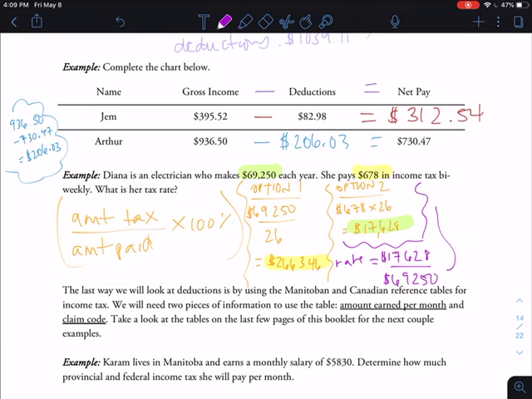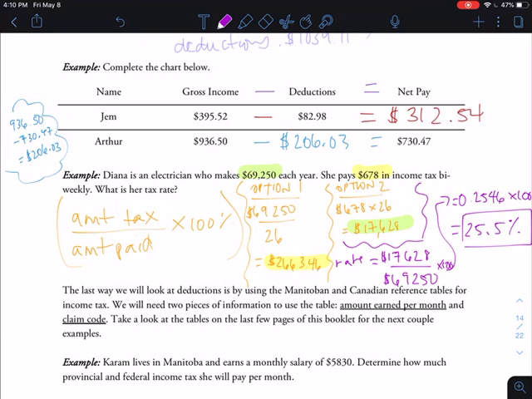And then we're going to multiply that by 100, okay? And so first we're going to get that decimal, so 17,628 divided by 69,250 gives me 0.2546. Okay, I'm rounding, that's fine. And when we multiply that by 100, that's going to give me 25.5%.